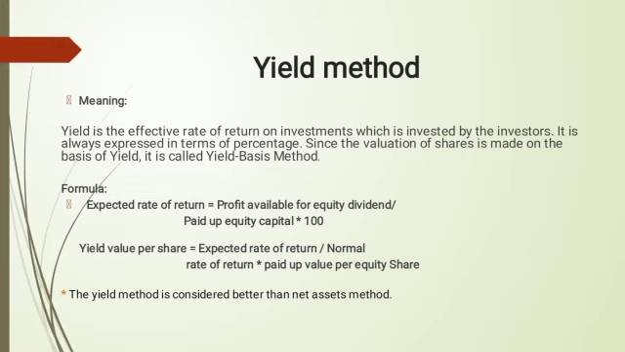And the formula of the yield method: expected rate of return equals profit available for equity dividend divided by paid up equity capital into 100. The yield value per share equals expected rate of return divided by normal rate of return into paid up value per equity share. The yield method is considered better than the net asset method.